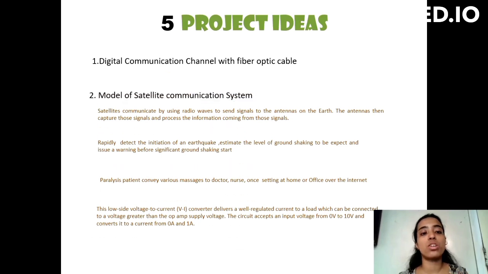Second is a model of satellite communication. In this satellite communication model, we are using radio waves. Using radio waves, we are making a transmitter, receiver and transponder in this project, which sends signals carrying data that is captured by the other receiver.